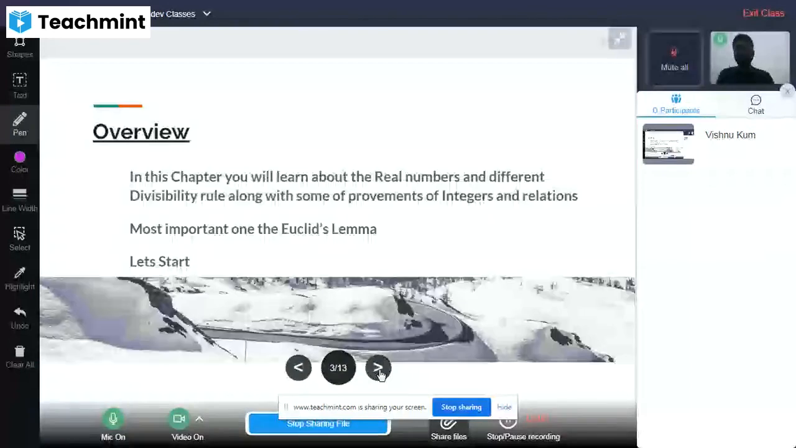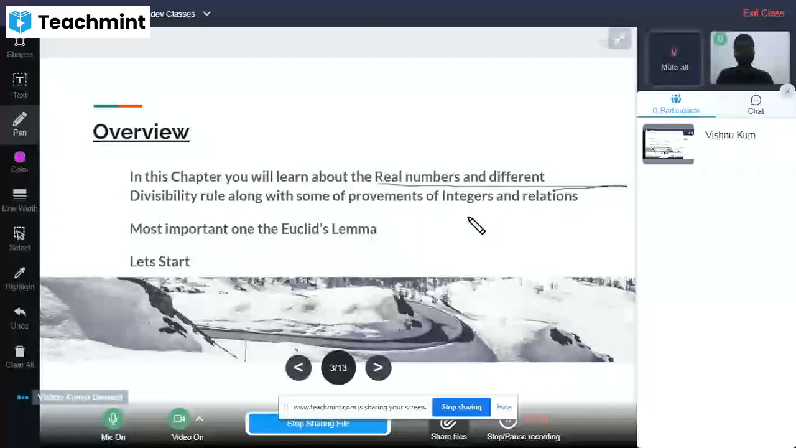All right, so here is the basic information about this chapter. In this chapter, you will learn about the real numbers and their different divisibility rules, along with some of the proofs of integers and relations among them.